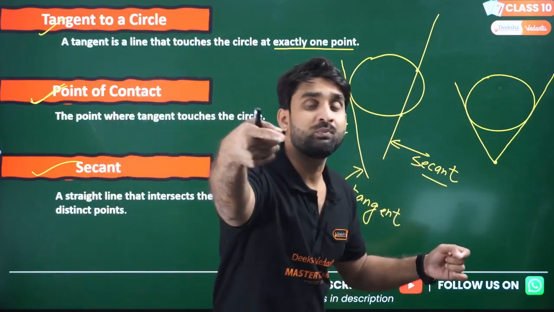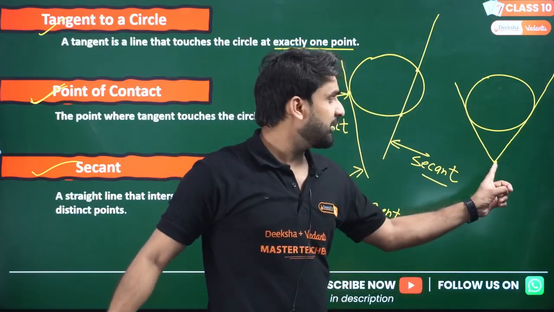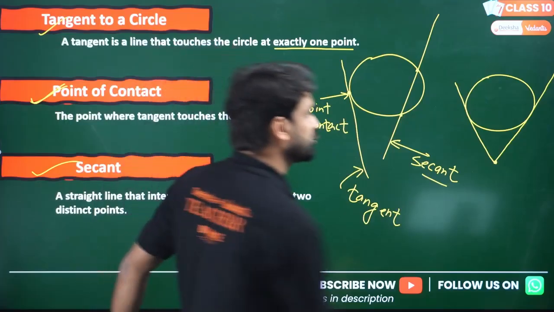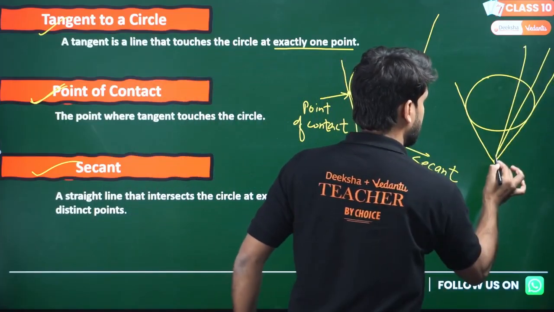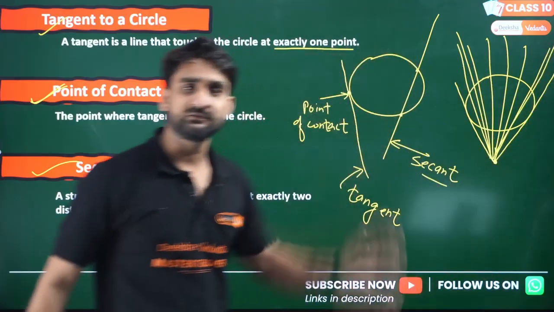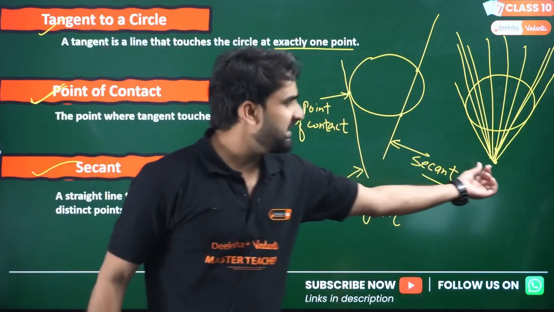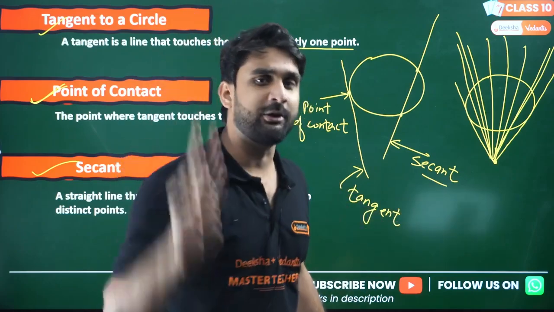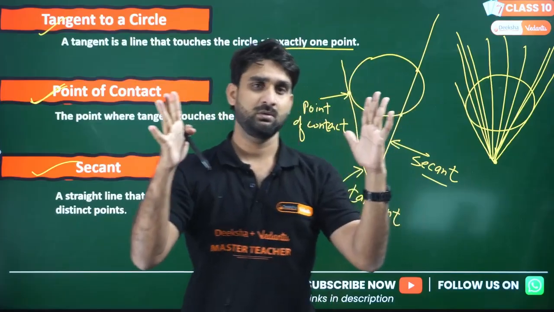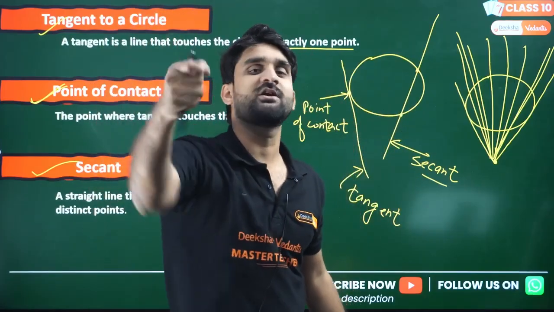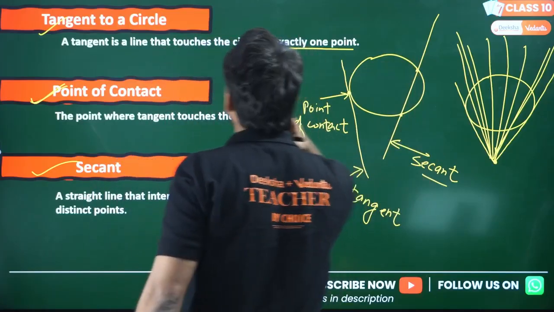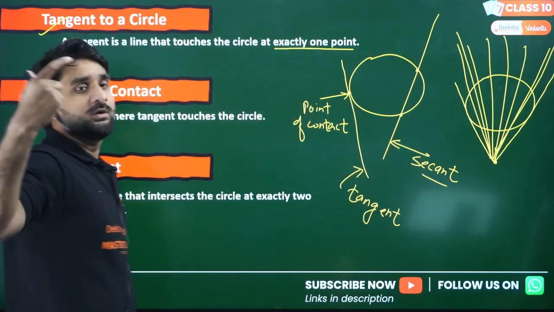But if I ask you how many secants we can draw from this point? You know the definition of secant, the line which intersects the circle. So this will be secant, secant, secant, and so on. So many secants. From any exterior point, only 2 tangents can be drawn, but from any exterior point, so many secants can be drawn. So this is the difference. These are the properties. Please keep these things in mind also, the difference between secant and tangent.